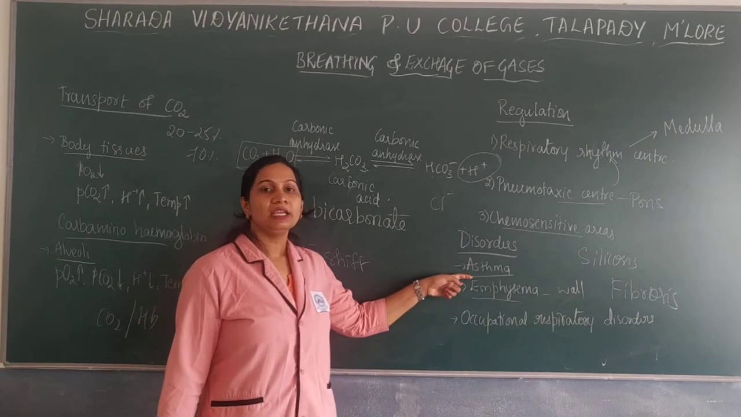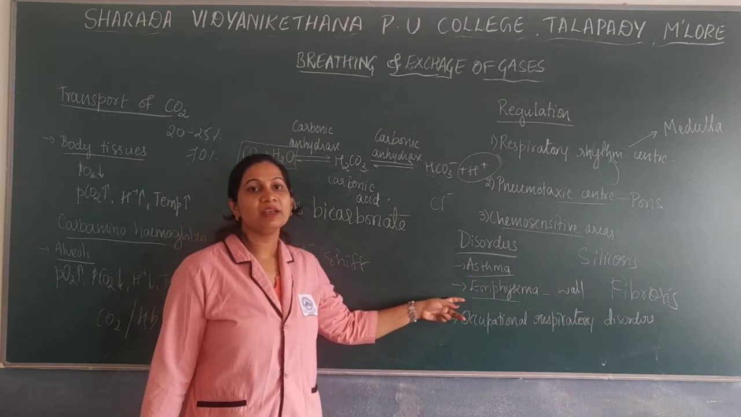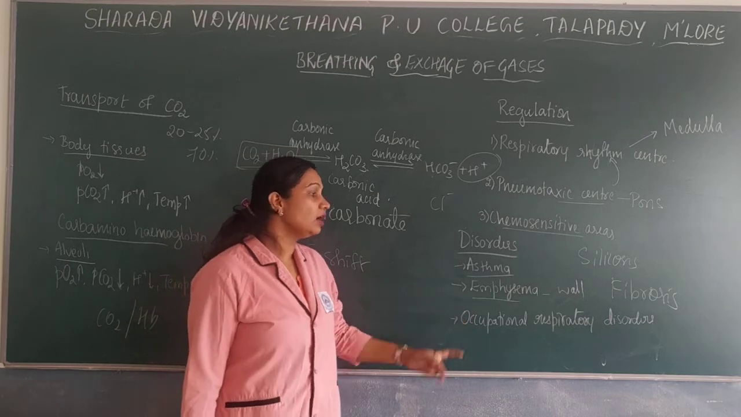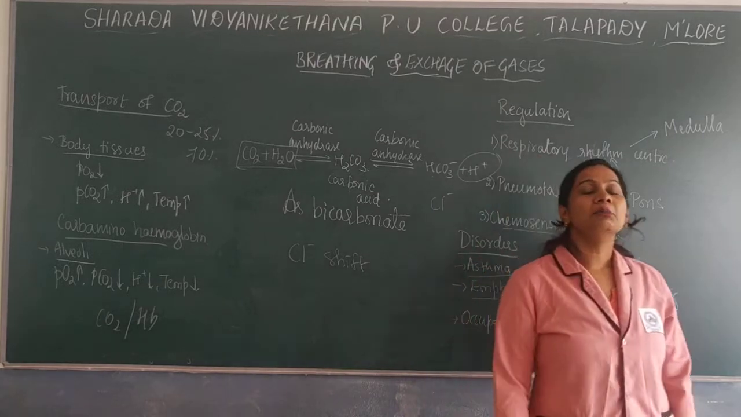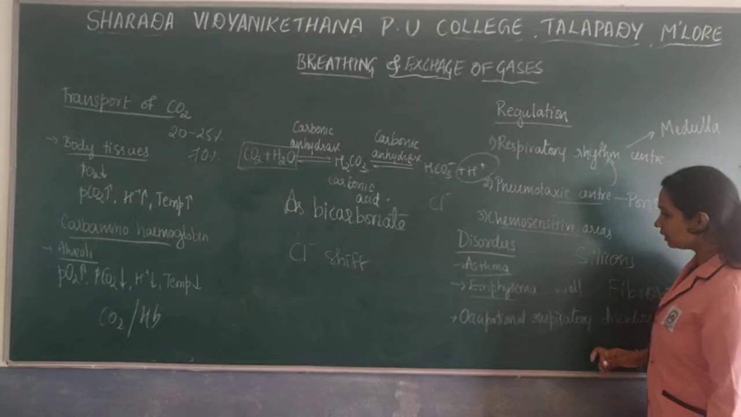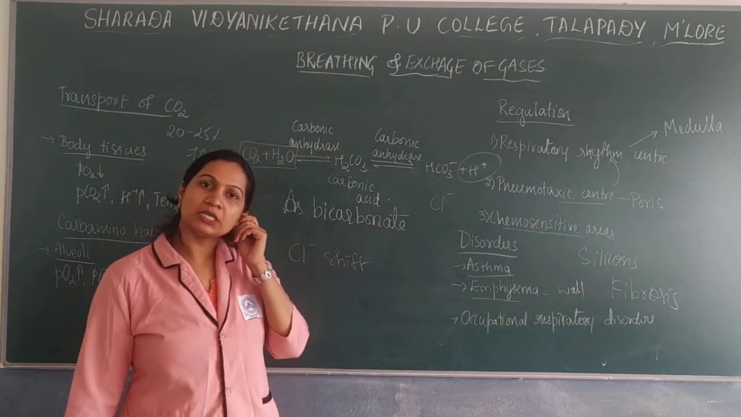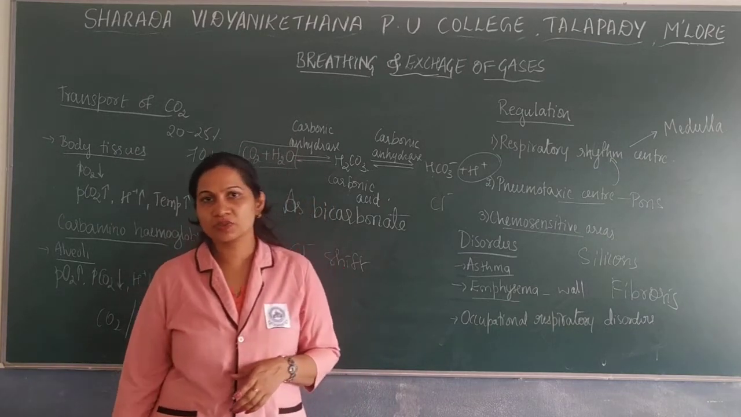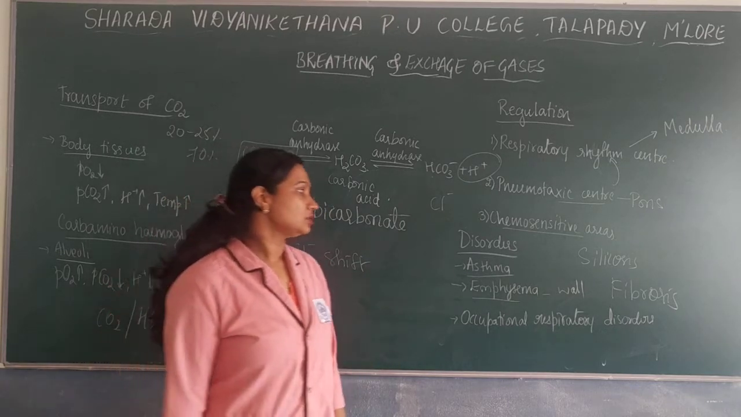Asthma is the inflammation of especially the bronchi or bronchioles. Emphysema is damage of the alveolar wall, and one reason is smoking. Occupational respiratory disorders are mainly seen in people who work in various industries, such as silicosis and black lung disease, and that might cause fibrosis of tissues. So this is regarding the disorders.